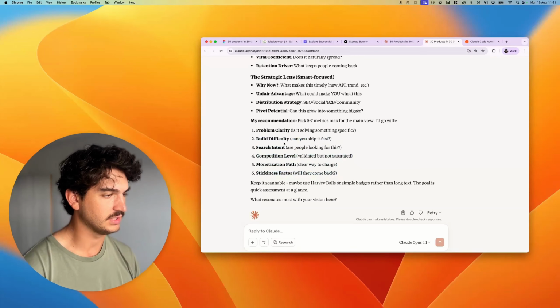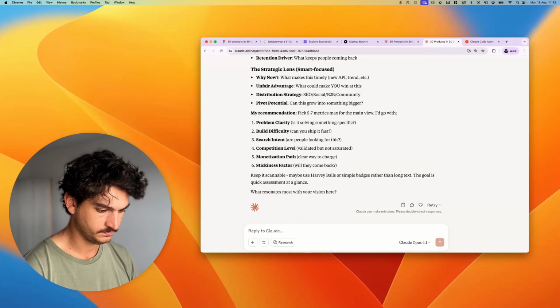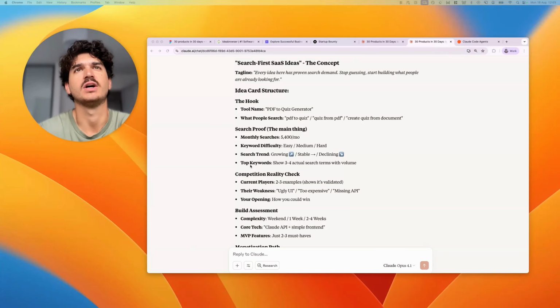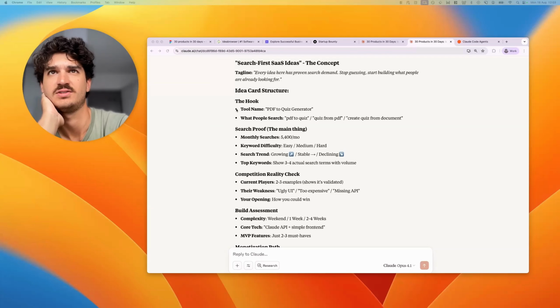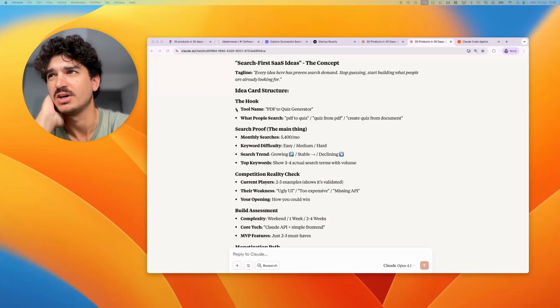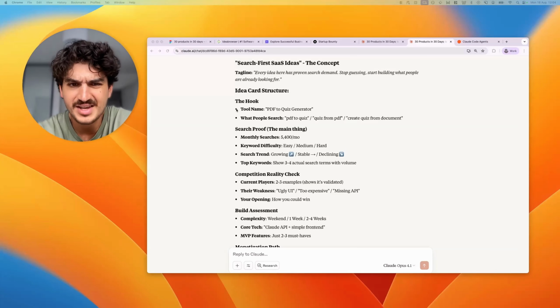So let's have a think about these and we'll jump back soon. All right, so we've been coming up with different ideas here, but actually I like this positioning of the search for SaaS ideas. So I'm a big fan of build what people search for. You've got validated demand there. You can build tools better than competition. You can see the competition. You can see who's doing well and then basically build better than them.